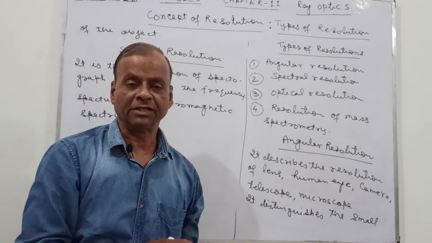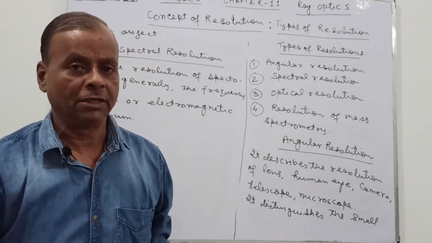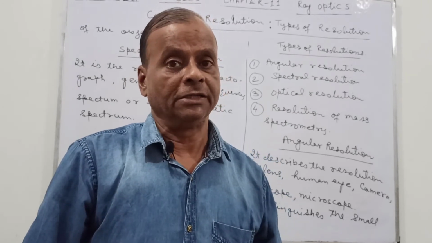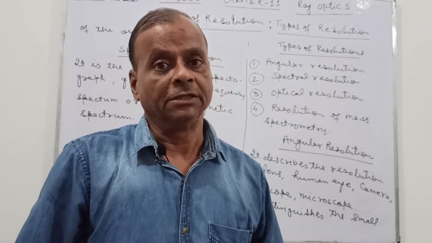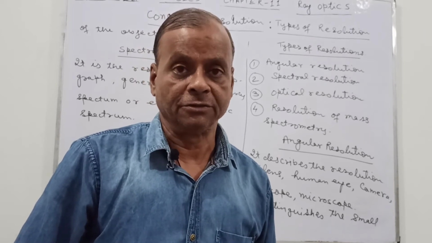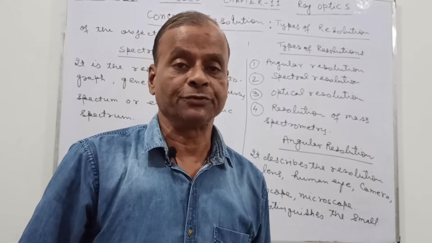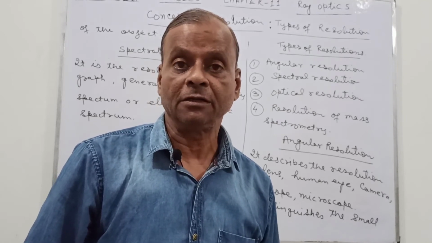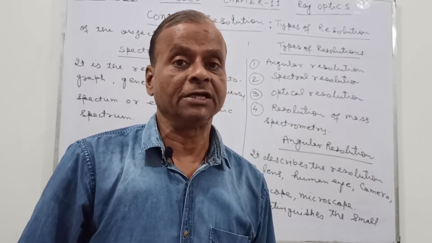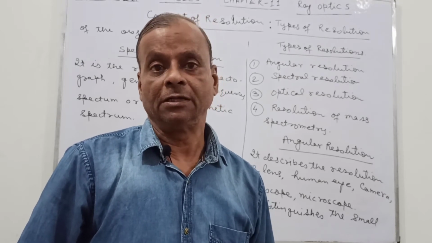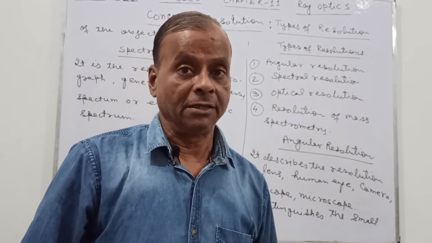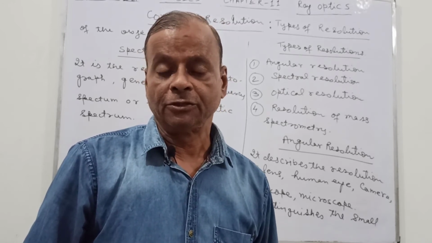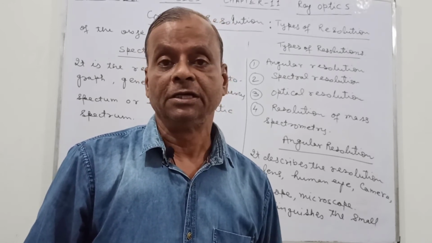We have seen that when light is passed through some instruments, it is refracted and there is dispersion of light. So a number of wavelengths are produced by the optical system. Then this kind of resolution is called the spectral resolution. As you have seen in the case of a prism, we get a number of colors from white light, so that it gives the spectral resolution.